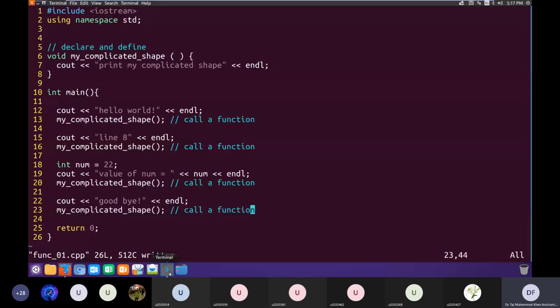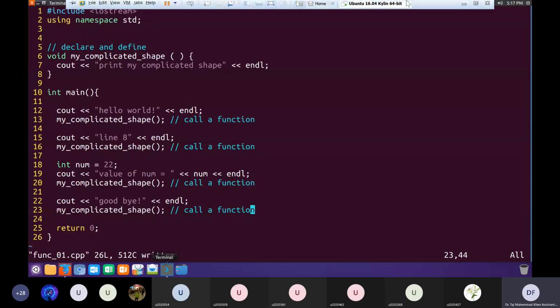So that's calling a function. If I declare and define my function and I do not call it, my function will never be executed. Is the distinction clear between declaring and defining as well as calling? Whenever you want to use the code of that function, execute the code of that function, we'll have to call that function.